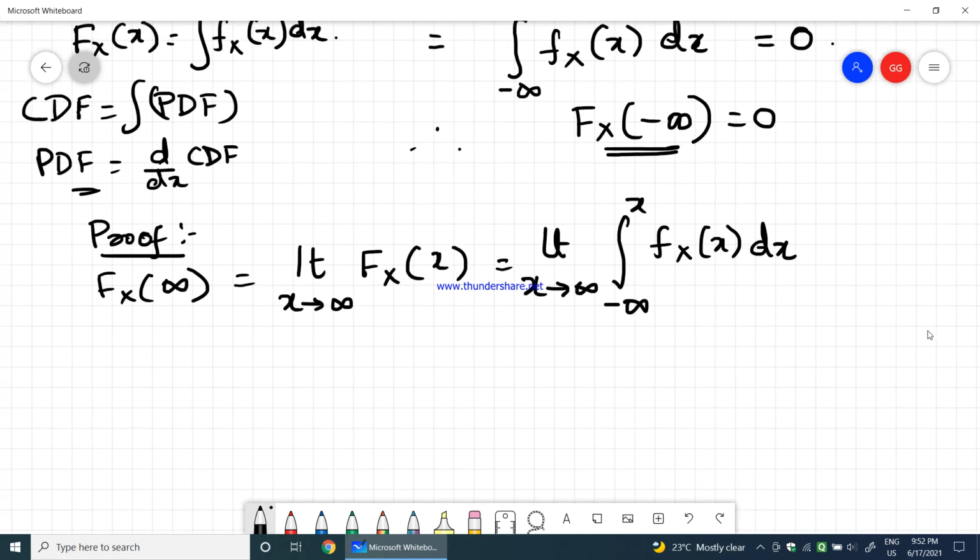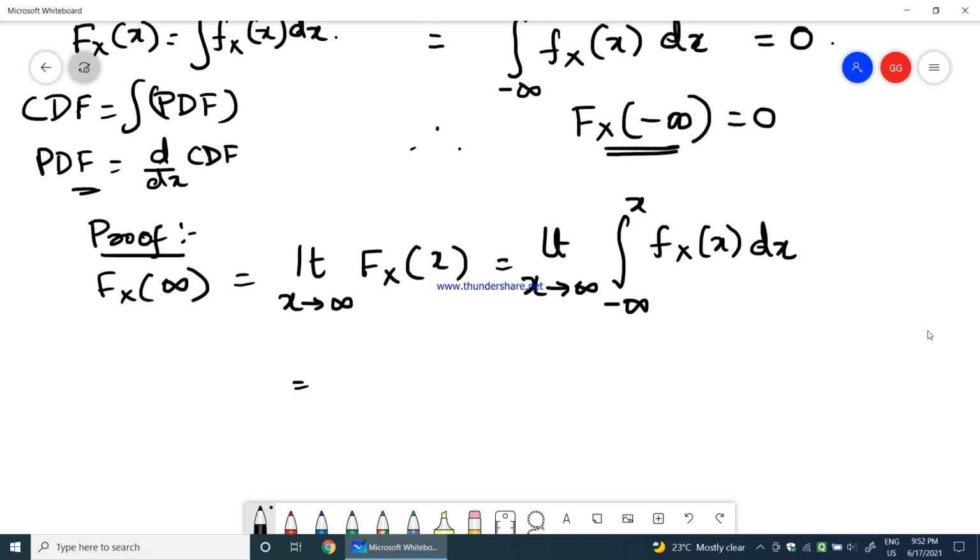Therefore, this would be equal to, I will just cancel this limit now, I do not want limit. So I will just put x equals infinity there, minus infinity to plus infinity, fx of x